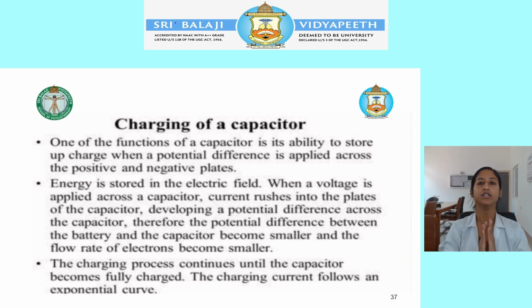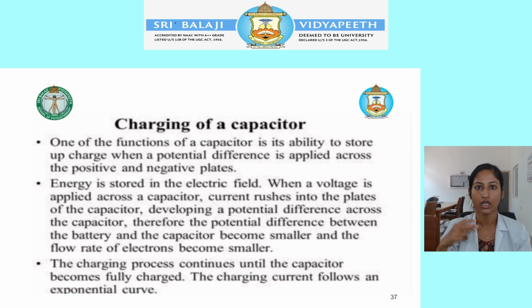Next we will discuss the charging and discharging of a capacitor. In charging, when the capacitor is connected to a power source, the voltage is applied. Once the voltage is applied, one plate will become positively charged and the other negatively charged.